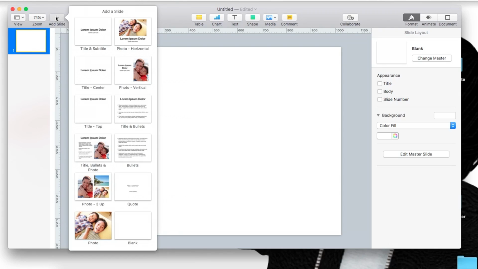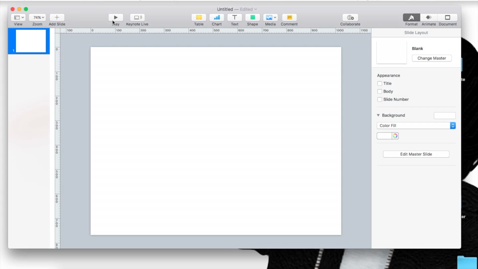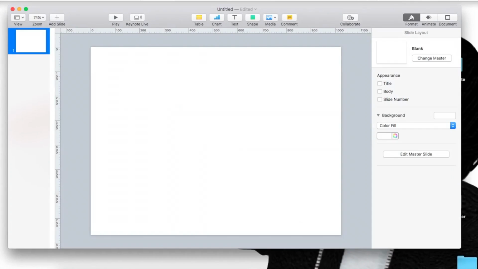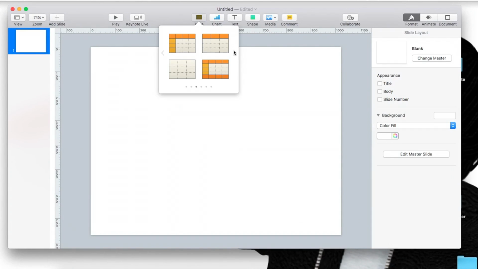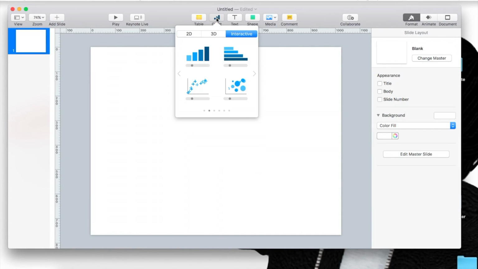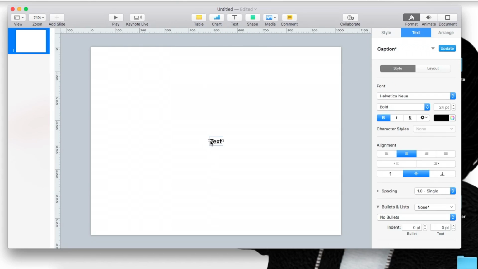So I already showed you guys how to add a slide. This is to press play, if you want to see your work and see the steps. You could manually control this, or once you create a transition, it would play for itself, but you still have to press this play button. So the table, if you want to add graphs, is great for PDFs and all that good stuff. Charts, same thing. Text, you're going to be able to add text.